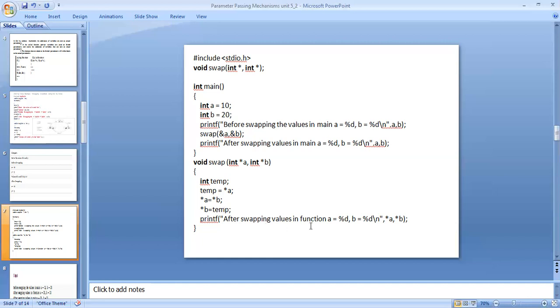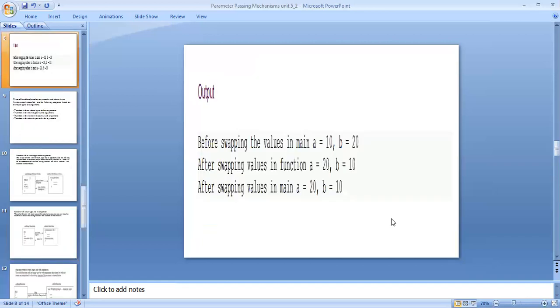After swapping, the values in the function: a equal to %d, b equal to %d\n, with *a and *b. When the indirection operator is used, it denotes the pointer addressing, and the values are 20 and 10. Before swapping, the values are a equal to 10, b equal to 20. After swapping in a function, a equal to 20, b equal to 10. After swapping using the pointer in call by reference, a is 20 and b equal to 10.